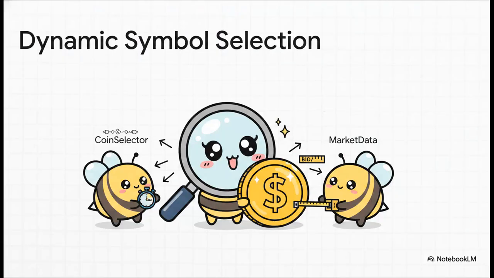And the swarm doesn't just casually watch the weather, it actively hunts for the best conditions. Every 10 minutes, there's this tireless automated loop powered by the coin selector and market data agents that reevaluates every single tradable symbol. It's specifically looking to ensure there's a minimum 24-hour volume of at least 100K, and it monitors for a maximum acceptable spread of 0.03. The swarm is completely self-adapting, optimizing its opportunity set continuously, all without any human intervention required.